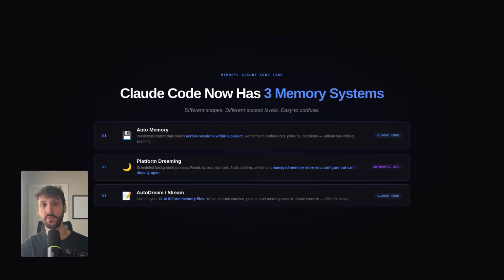Here's the part that a lot of people miss. OpenClaw's Dreaming writes to memory.md, a file you can open, read, and manually correct at any time. AutoDream updates claude.md, which you can also open and edit, but the curation logic is automated. You don't control what gets kept or removed. OpenClaw gives you raw access and full manual control over what your agent remembers. Claude Code gives you automatic curation with less direct oversight of the process.